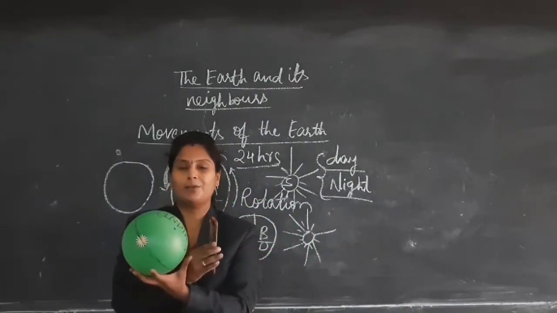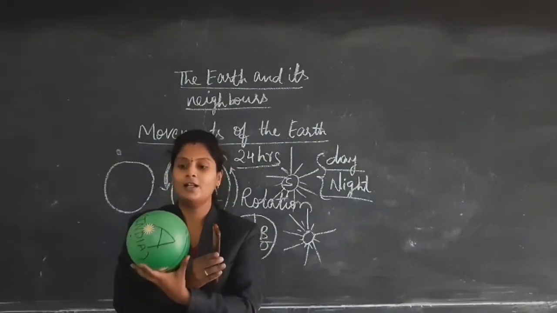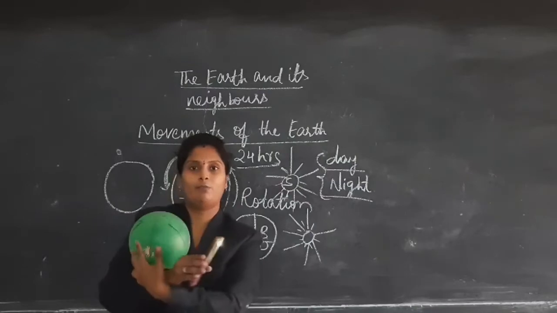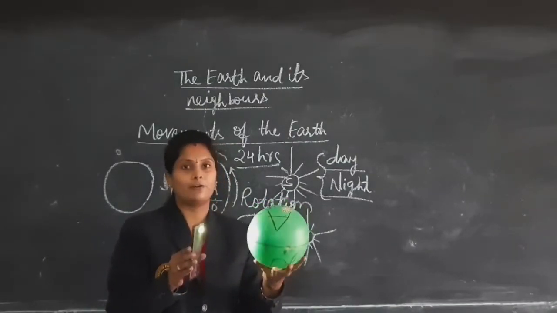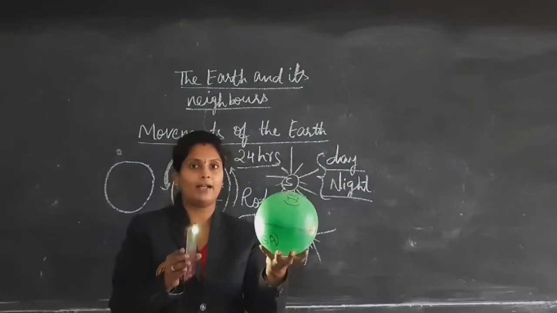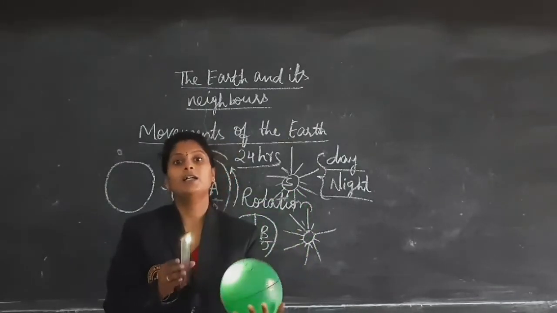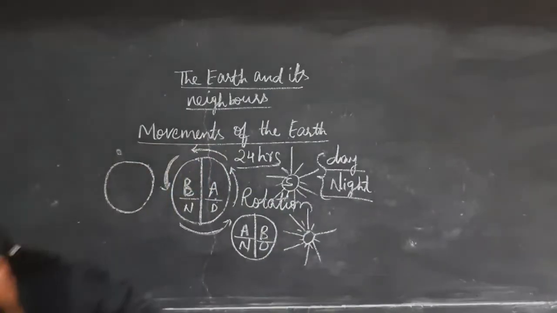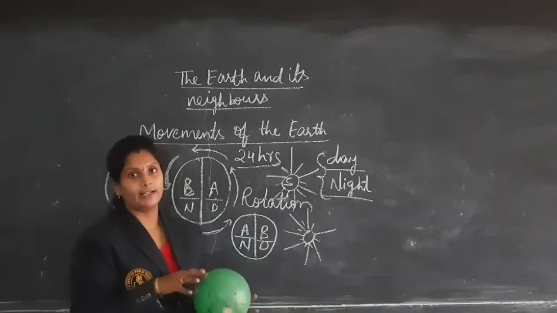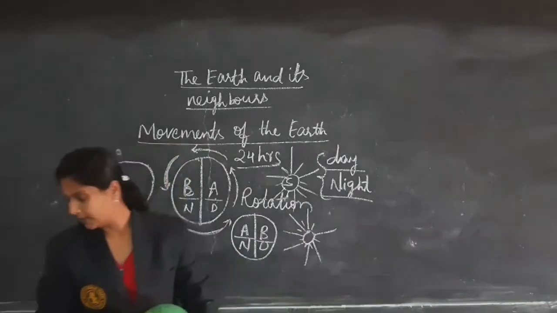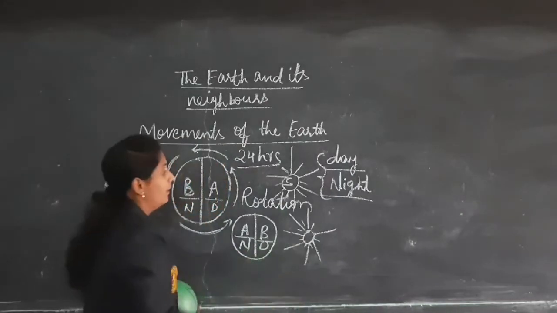It is impossible, children, to show you both rotation and revolution together, so please cooperate with me. With my single hand I am doing it. It will be rotating on its own axis and it is revolving around the sun. That's why we are getting the seasons.